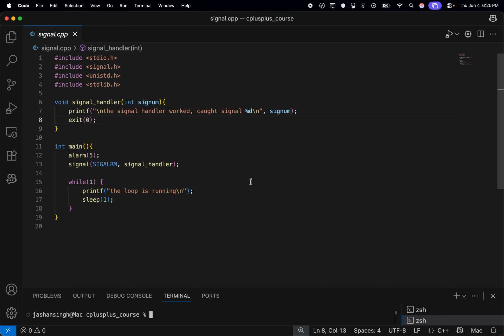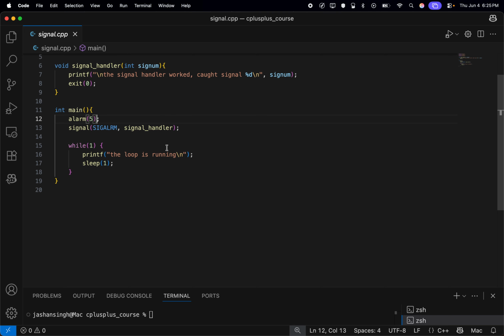Down in our main function, we have an infinite loop, as you can see here. Right above it, we set an alarm 5 to fire in exactly 5 seconds. This alarm just sends a signal to the operating system, which tells it to shut down the program, but we're manually sending it in this case.